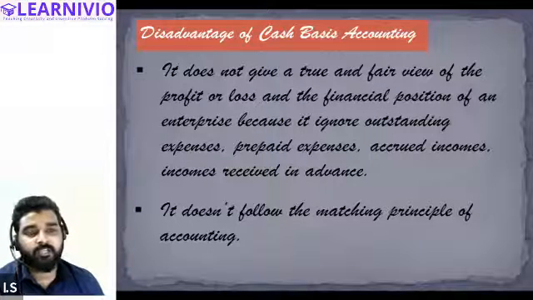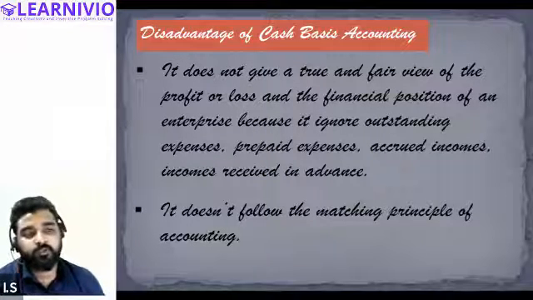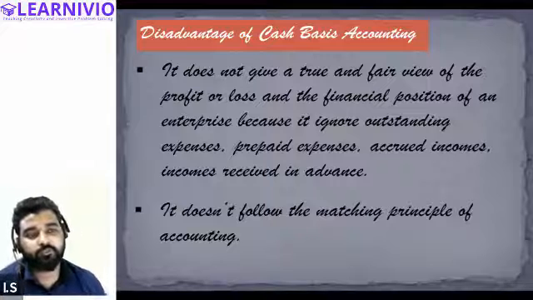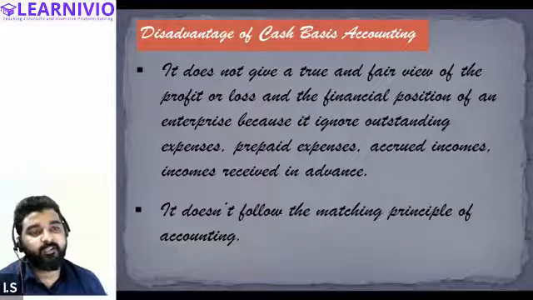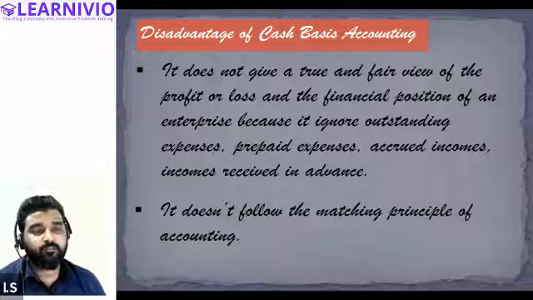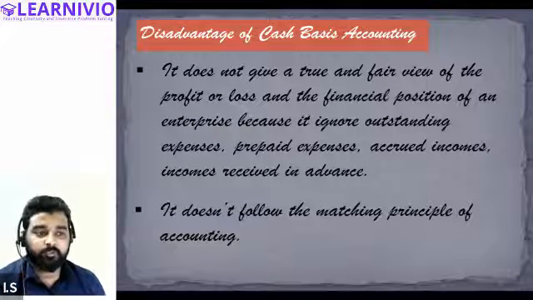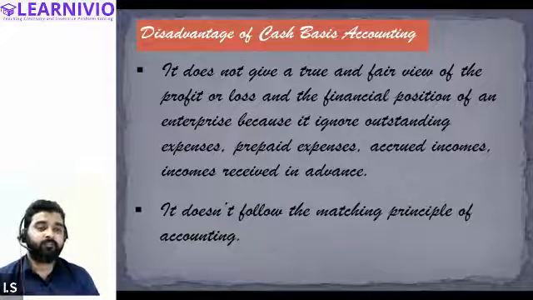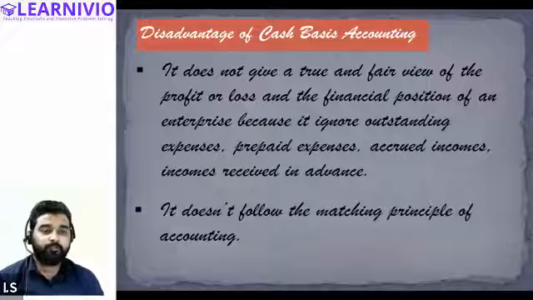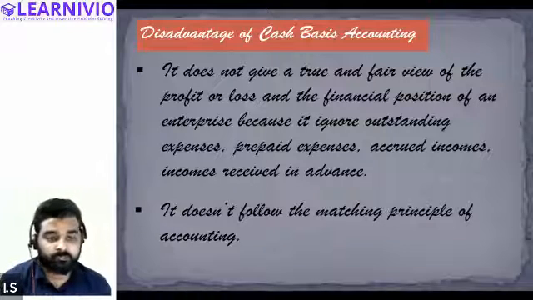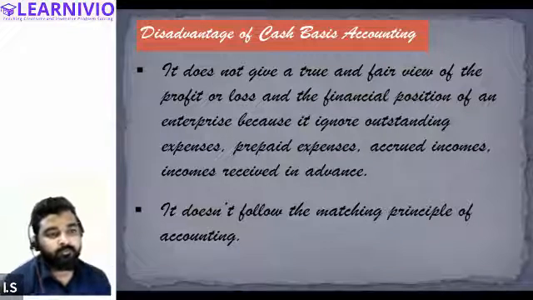Will that count or not? Yeah, that will be counted as per cash basis accounting, because we are selling the goods in June 2021-22 and we are getting the money in 2021-22 itself, in the month of March. So that income is part of this particular year only, and it will be recorded in this year.